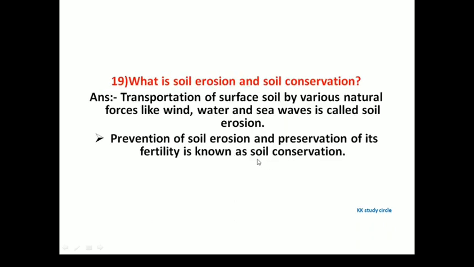Next question. What is soil erosion and soil conservation? Answer: transportation of the surface soil by various natural forces like wind, water, and sea waves is called soil erosion. Prevention of soil erosion and the preservation of its fertility is known as soil conservation.